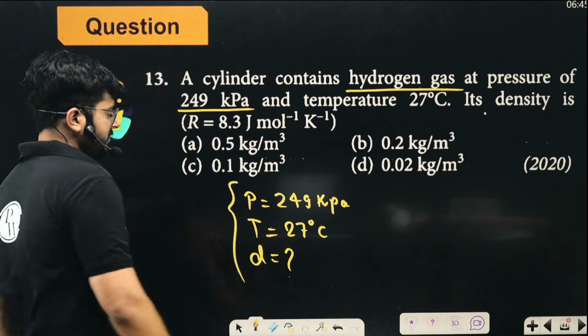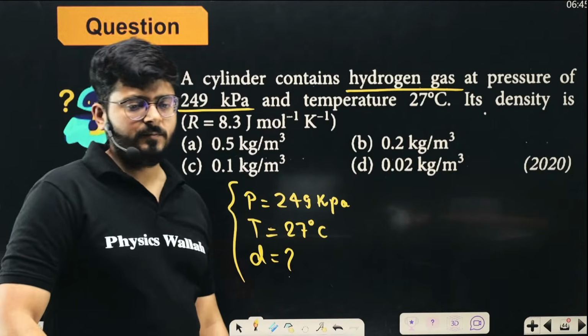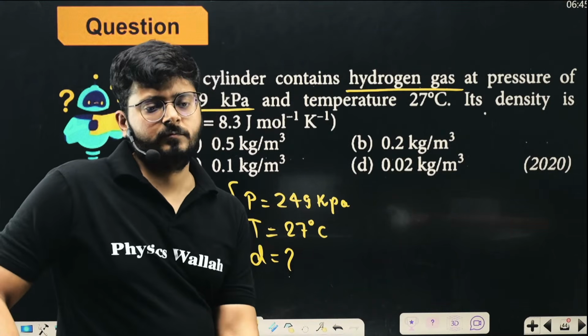At a certain pressure and temperature, density must be defined now. So what will be the density of this thing?